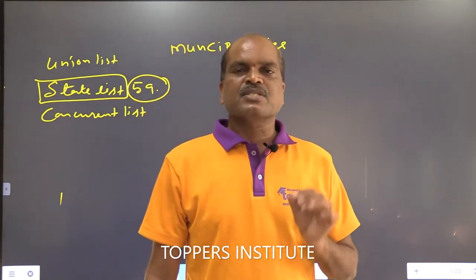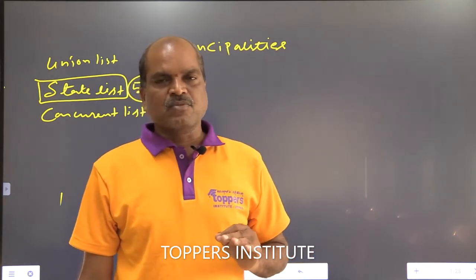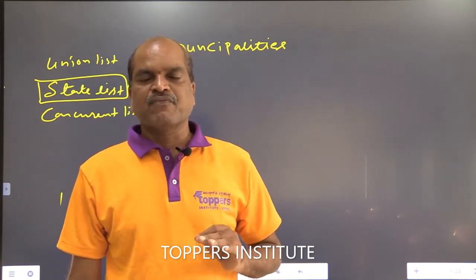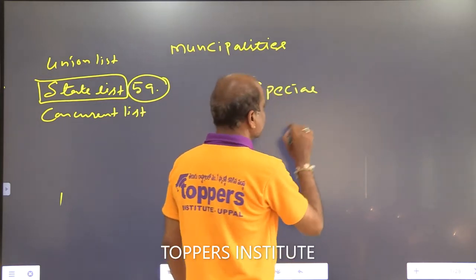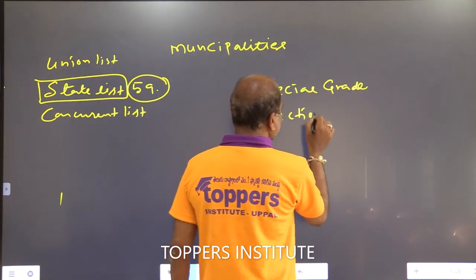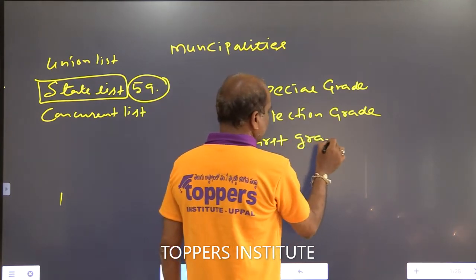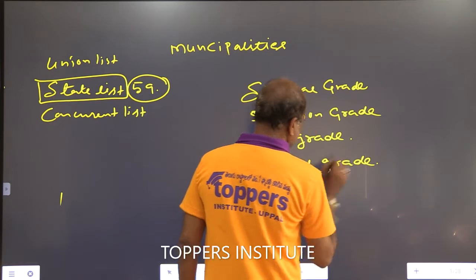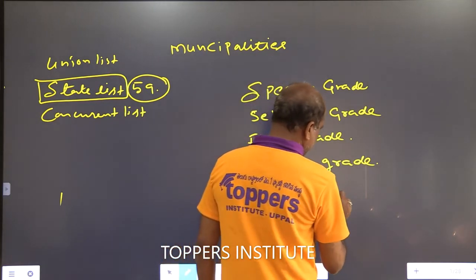They are: first one selection grade municipality, second one special grade municipality, third one first grade municipality, fourth one second grade municipality, fifth one third grade municipality. Okay, how many types? 5 types.